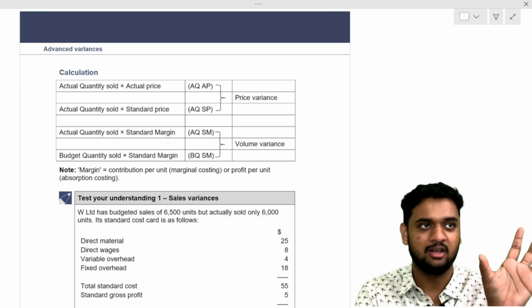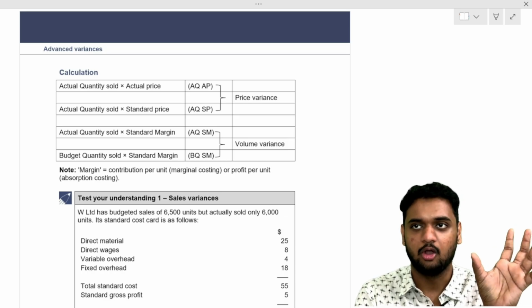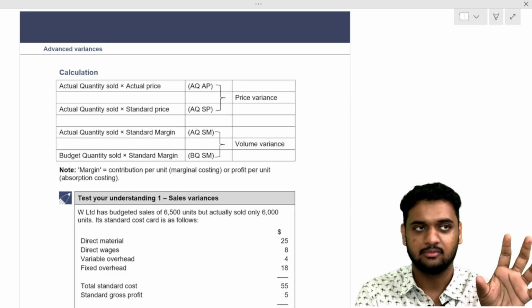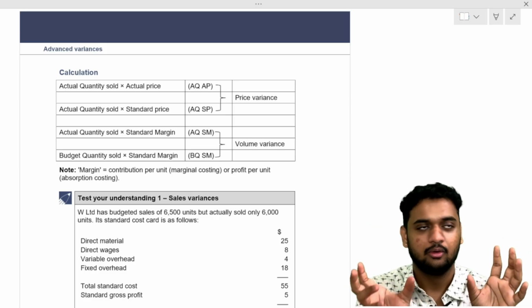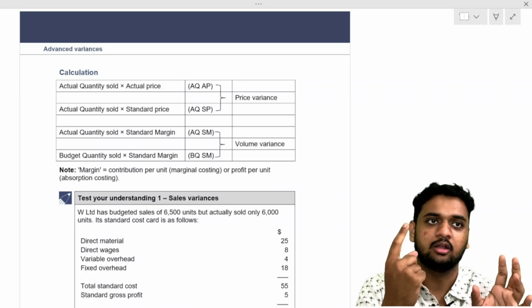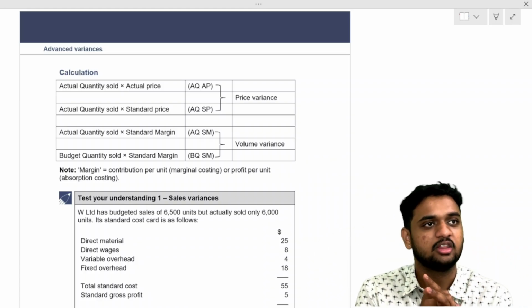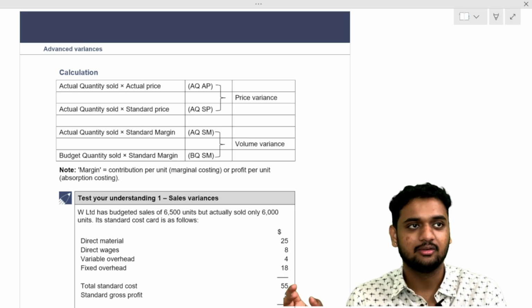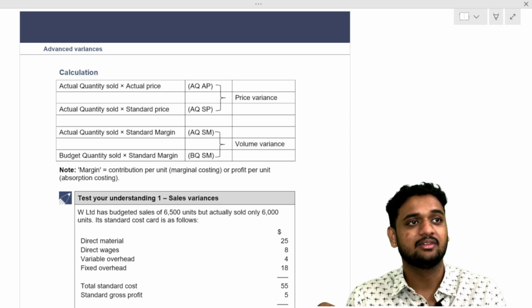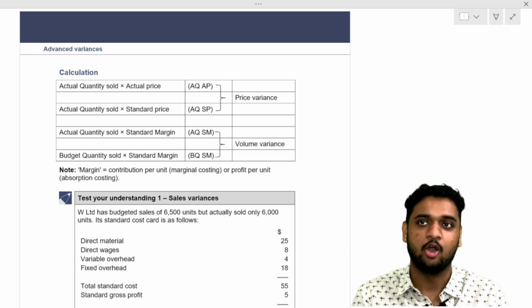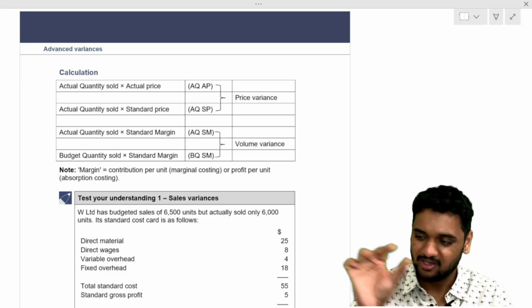I was supposed to sell, my budget to sell, how much? 500 units. I actually sold 450 units. On one unit I would have got a standard profit of 30 rupees. So how much profit did I lose? 30 into 50, I lost 1500 rupees. That is what they are asking. They are not asking how much sales I lost, they are asking how much profit I lost.